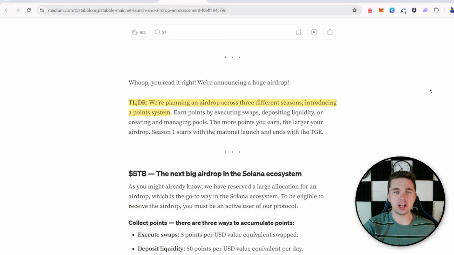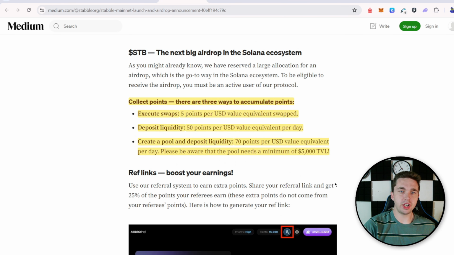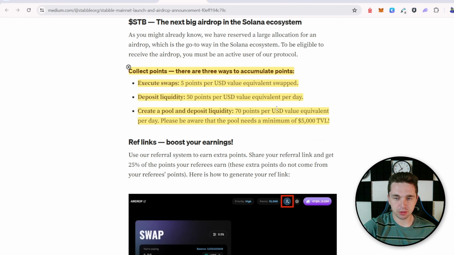All right, so now that we know what Stabble is, we're going to be talking about the airdrop a little bit. You can see there are 3 different ways to earn points. You can execute swaps, right? Just making a swap will get you 5 points per USD value equivalent swapped. Depositing liquidity, 50 points per dollar, and then creating a pool and depositing liquidity into that pool will get you 70 points per dollar every day. But the pool needs a minimum of $5,000 TVL, so you need to make sure that the pool has that in it or you won't earn any points on it.